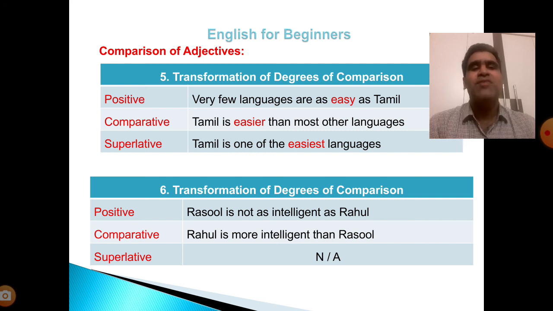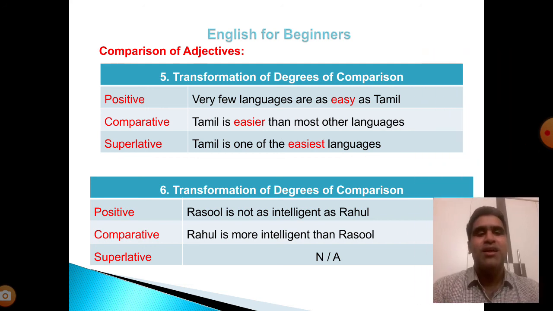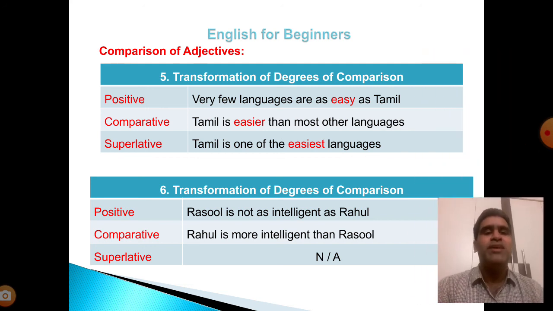Transformation of degrees of comparison. Number 6. Positive: Rasul is not as intelligent as Rahul. Comparative: Rahul is more intelligent than Rasul. Same as what we have seen in the fourth one. If in the positive sentence there is a comparison between two nouns, we need not change into superlative.